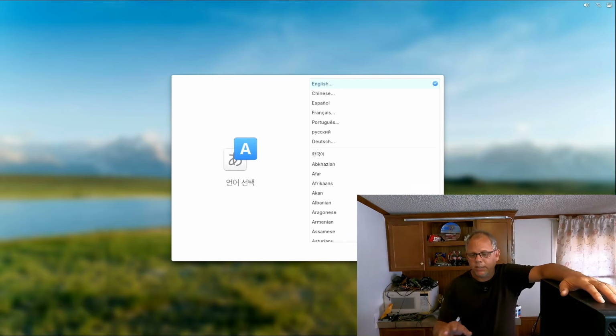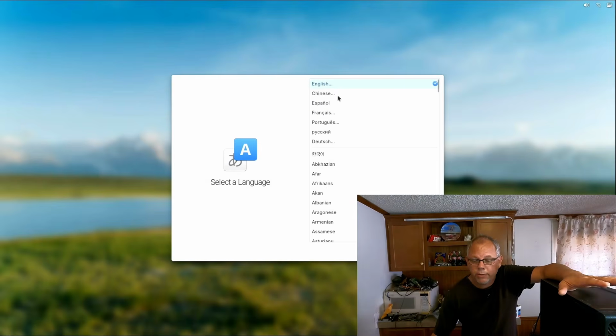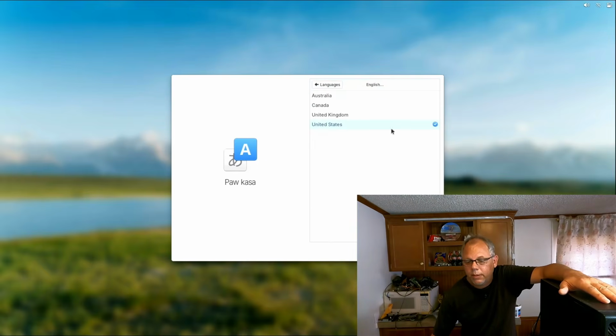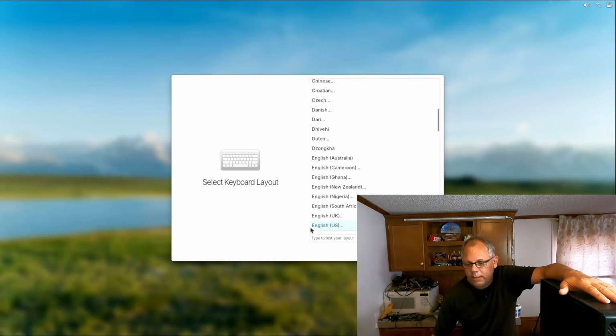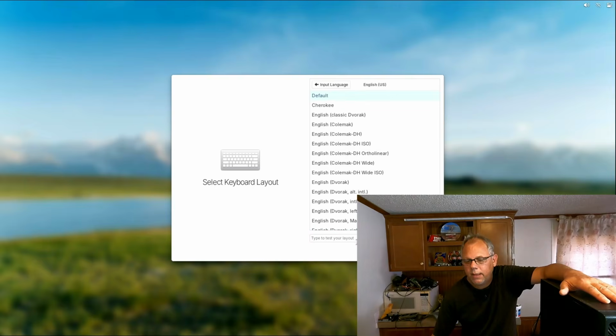All right, so this is English, and that's what I'm going to use. You select your own if you're Chinese or French or Spanish, Portuguese, Dutch, whatever. Just select whatever you are. I'm in the US, so I'm going to select that. US on my keyboard layout, I'm going to select that. Default.